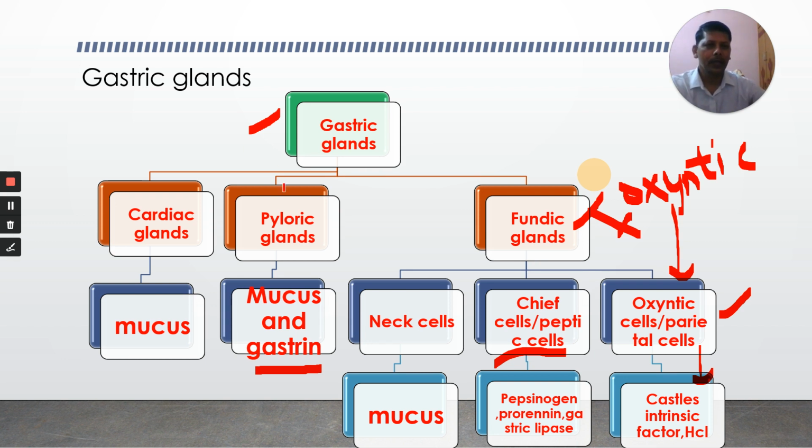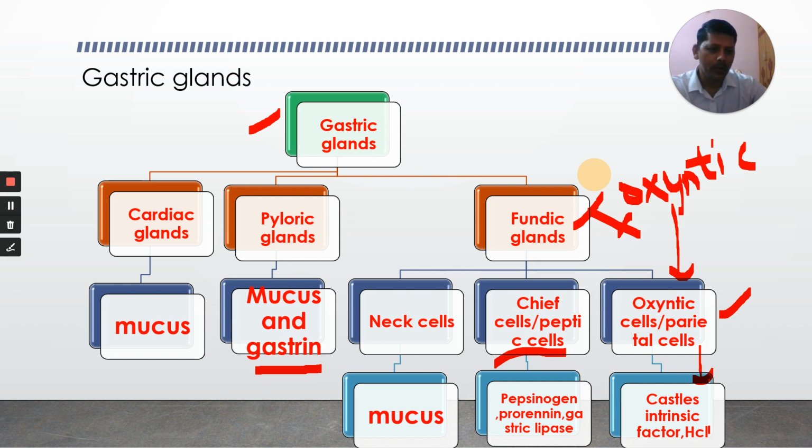What is present in the gastric juice? The gastric juice consists of bicarbonate, mucus, pepsinogen, prorenin, gastric lipase, Castle's intrinsic factor, and hydrochloric acid. These are all present in the gastric juice.